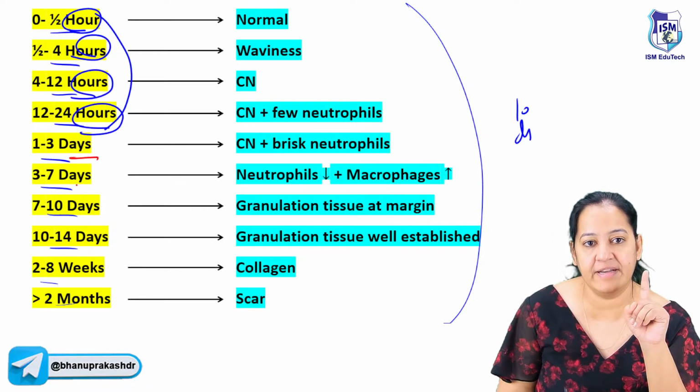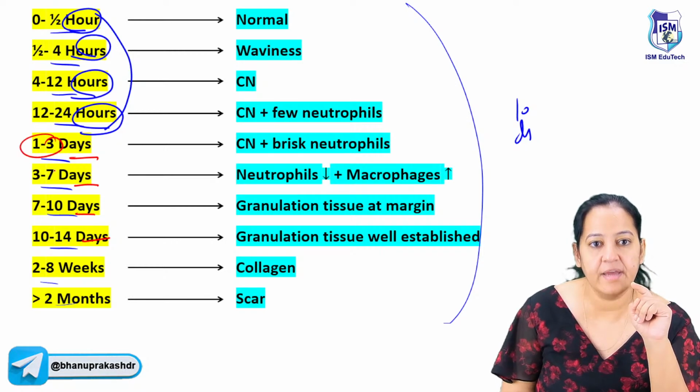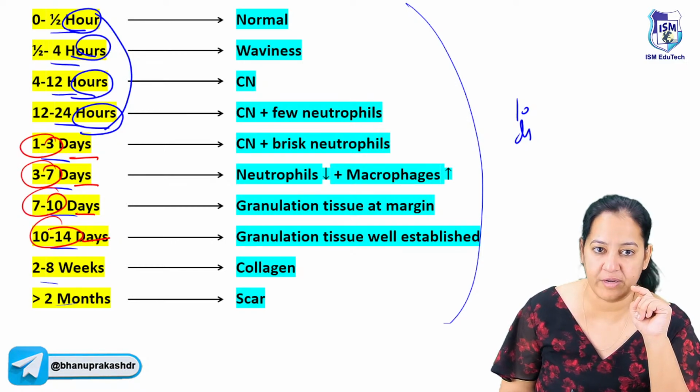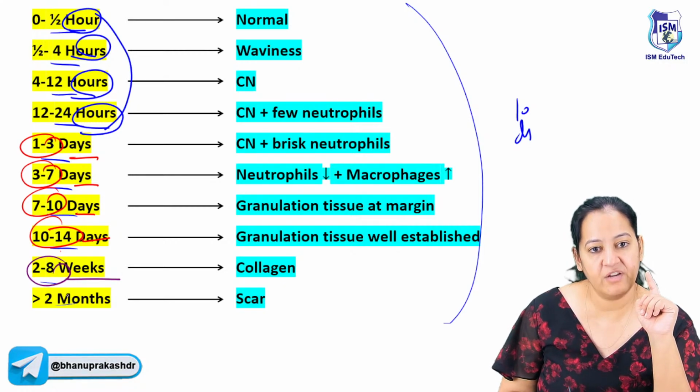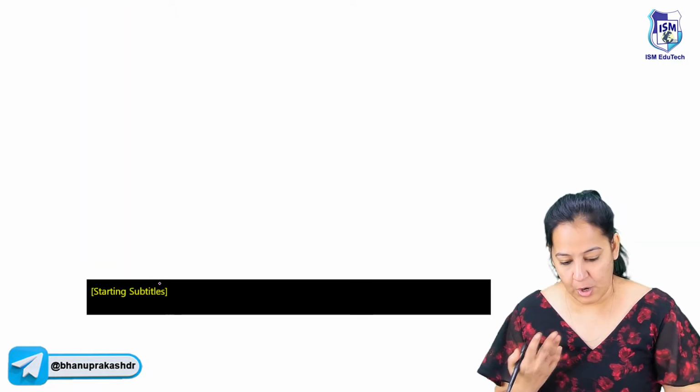So the next 4 are in days. So 1 to 3 day, 3 to 7 days, 7 to 10 day, 10 to 14 day. And 14 days are 2 weeks. So the next 2 are in weeks. So 2 to 8 weeks, 8 weeks is 2 months. So this is how I learn.